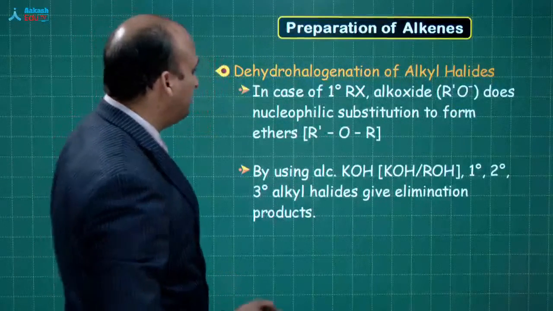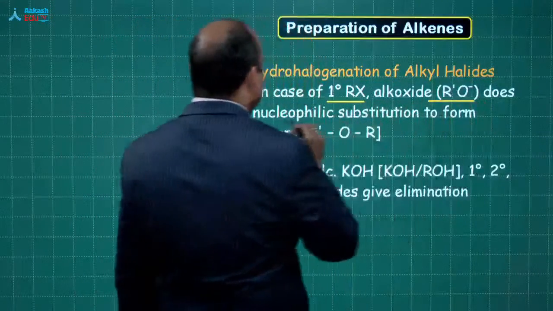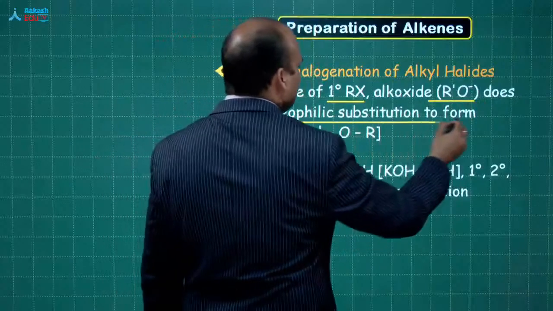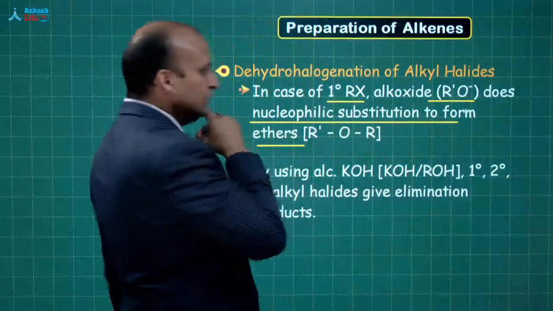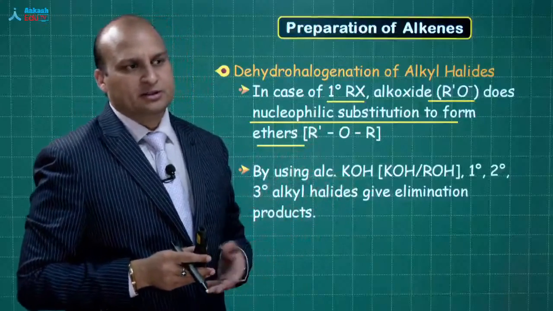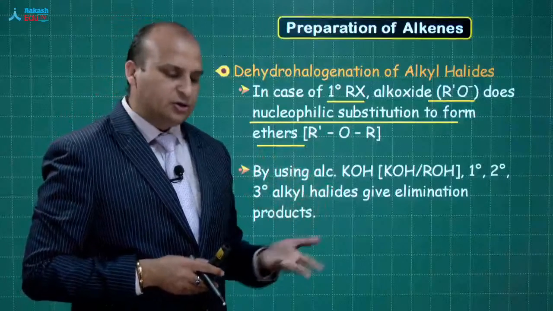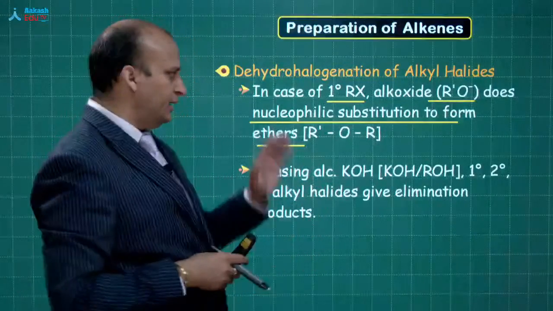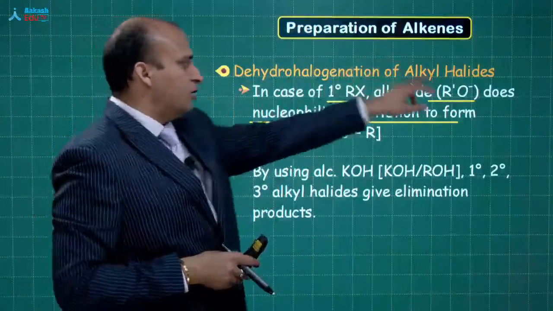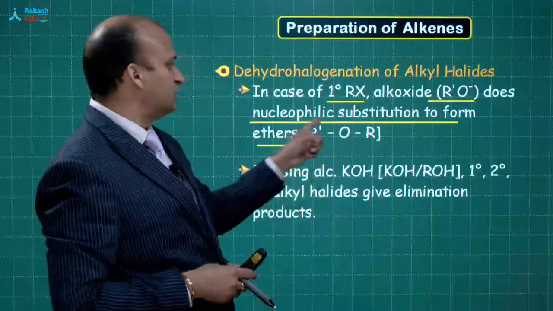Now some important points. In case of 1 degree alkyl halide, RO minus ion does nucleophilic substitution also to form ethers. Okay, so this point I will not elaborate right now. I will elaborate this point when we will be talking about the alkyl halides part. You just need to remember that in case of 1 degree alkyl halide, the alkoxide ion apart from elimination can also give you a substitution product.